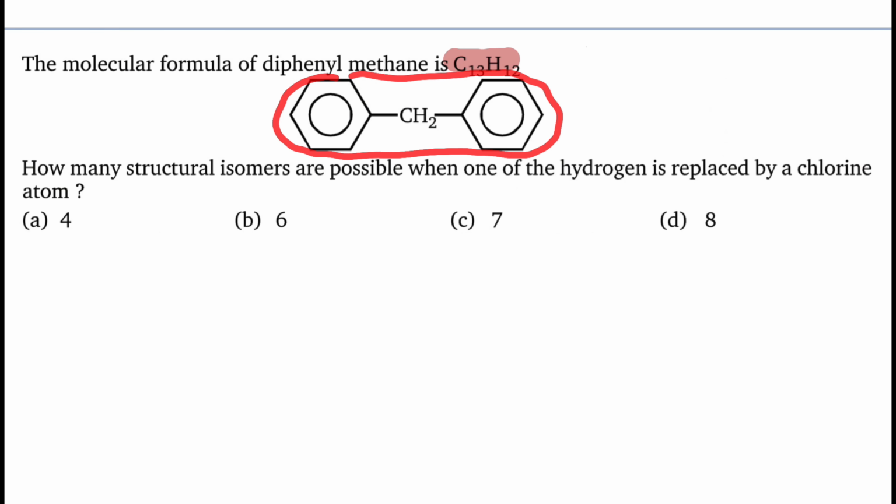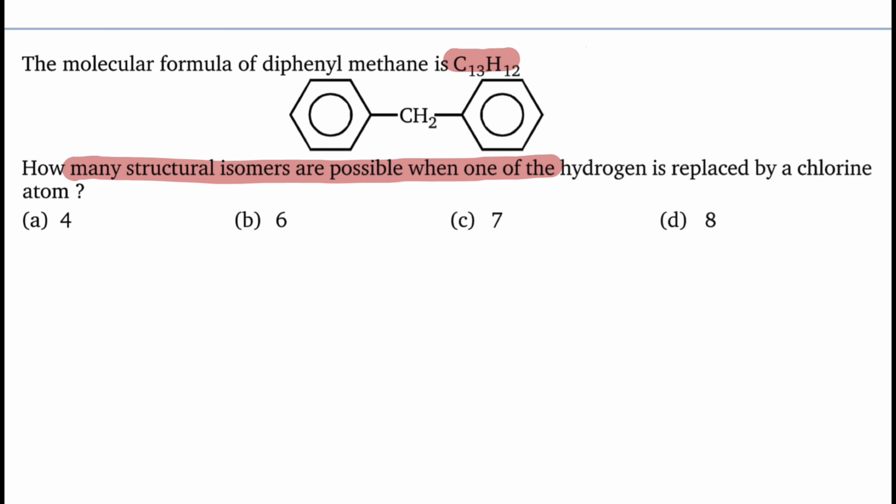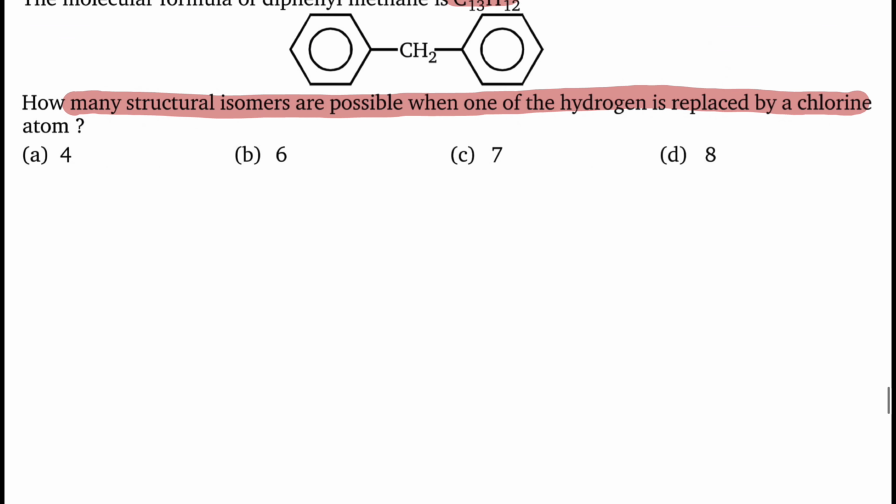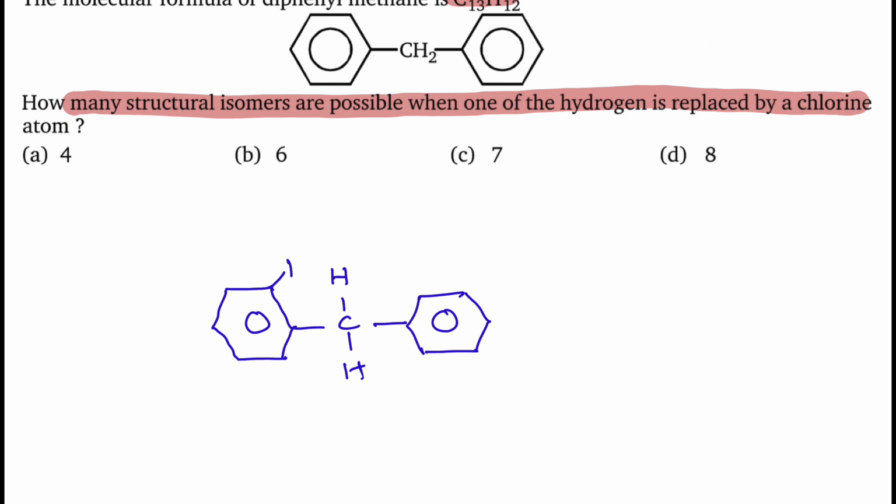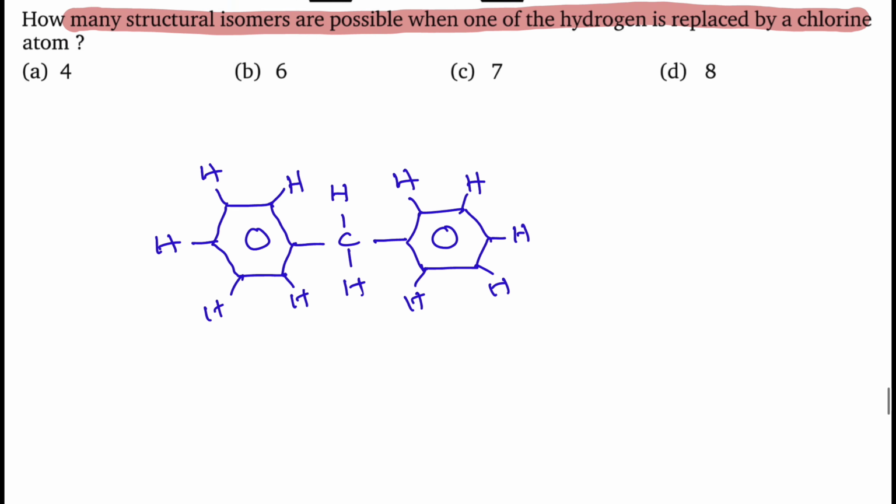Structure was also given, and he is asking how many structural isomers are possible when one of the hydrogens is replaced by a chlorine atom. He is asking the total number of structural isomers possible when one of the hydrogens is replaced with a chlorine atom. So for the sake of convenience, let me write all hydrogens and at what position they are present. Only one hydrogen atom should be replaced. This is the structure.